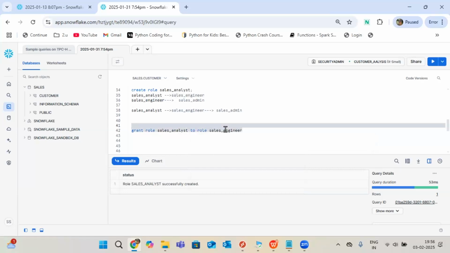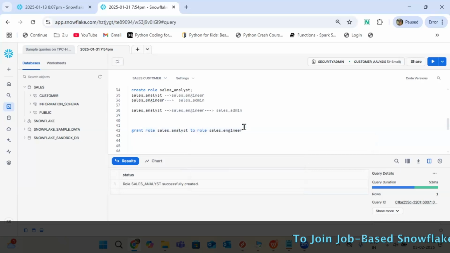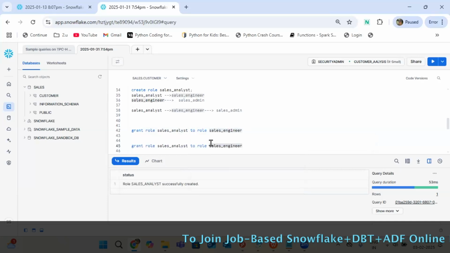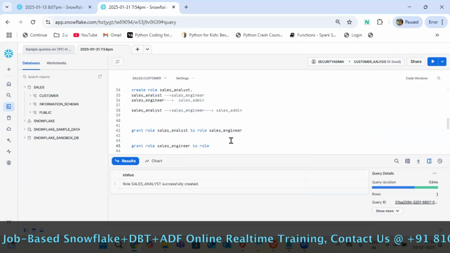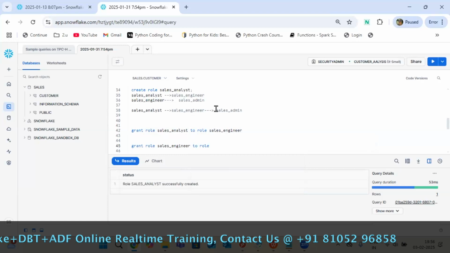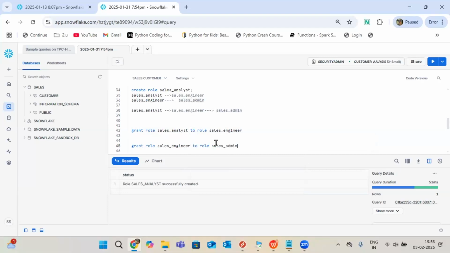Ma'am, one question here. So only security admin can create roles? Yeah, security admin can create the roles. And what will this account admin do? He won't do the small things. He will take care of the billing and all this. He can also create, not a problem, but everything they won't manage now. They can monitor if they want, they can do it also. No problem with that. So if I'm an account admin, I still can go ahead and create roles and grant roles, right? Yeah, you can do it.